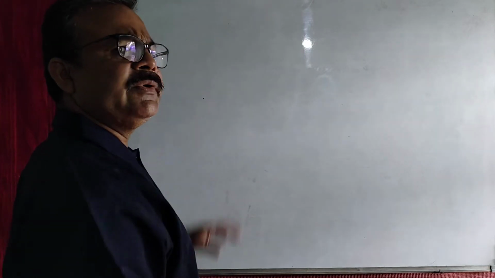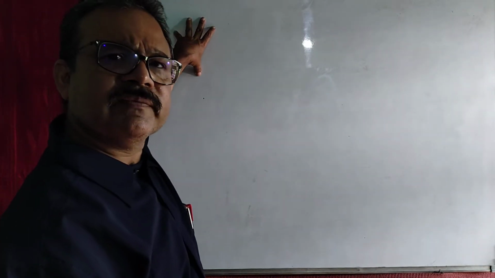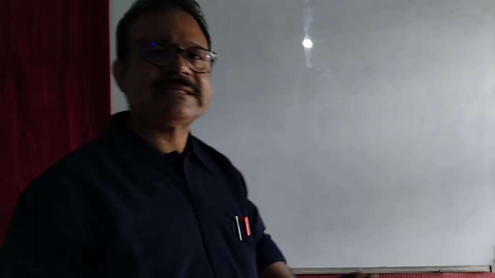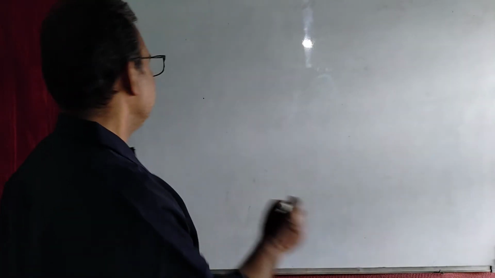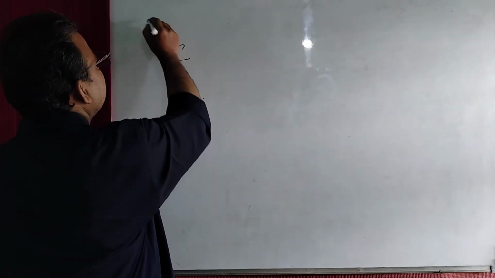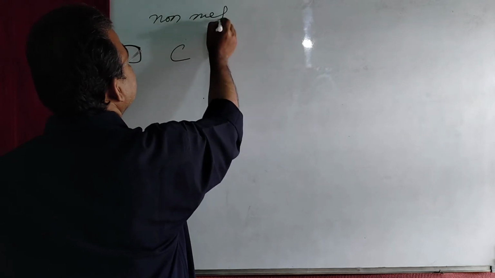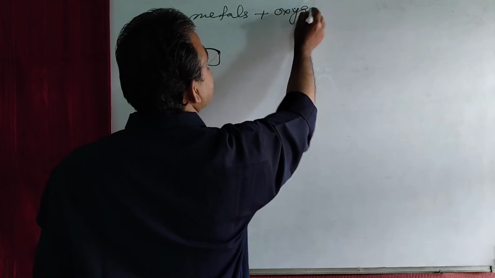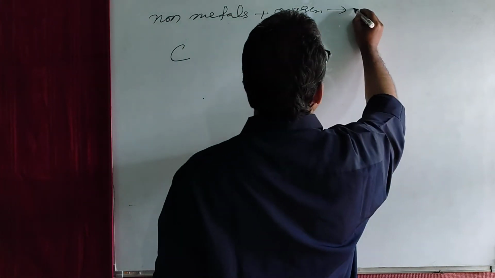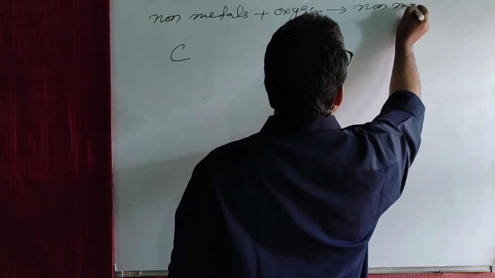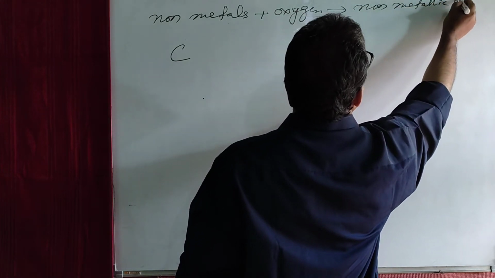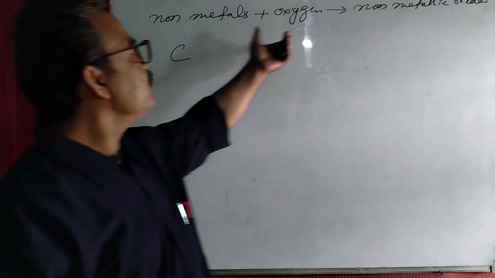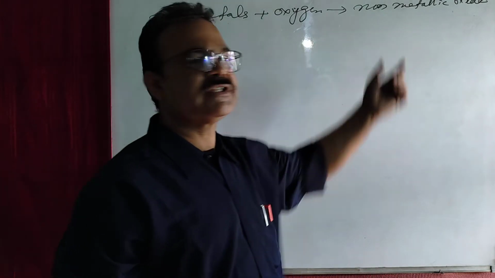You know that there are different non-metals like hydrogen, oxygen, nitrogen, carbon, sulfur, phosphorus, etc. Now, when the non-metals react with oxygen, they form non-metallic oxides. When non-metals react with oxygen, then non-metallic oxides are formed.